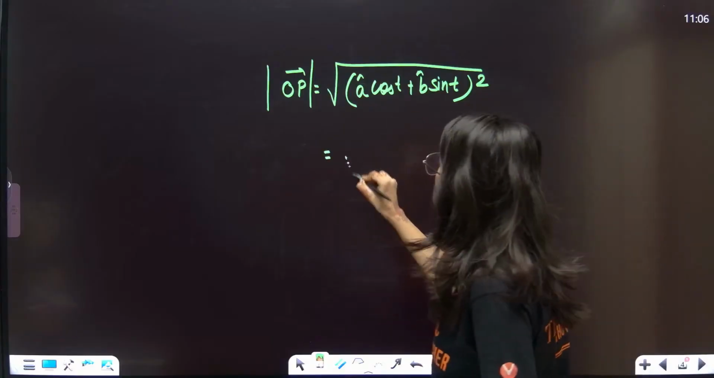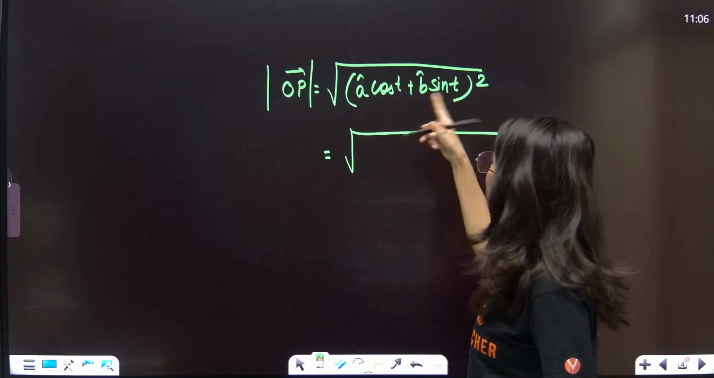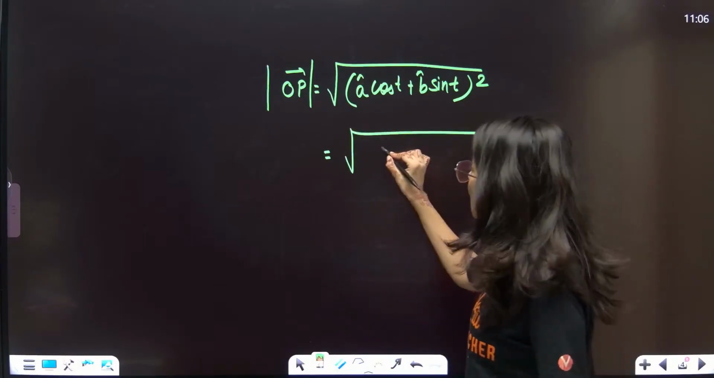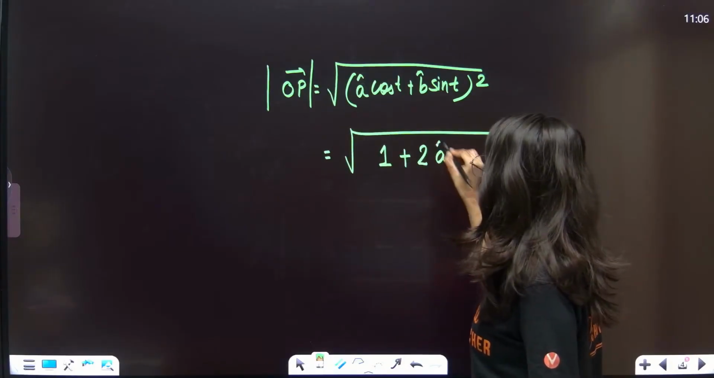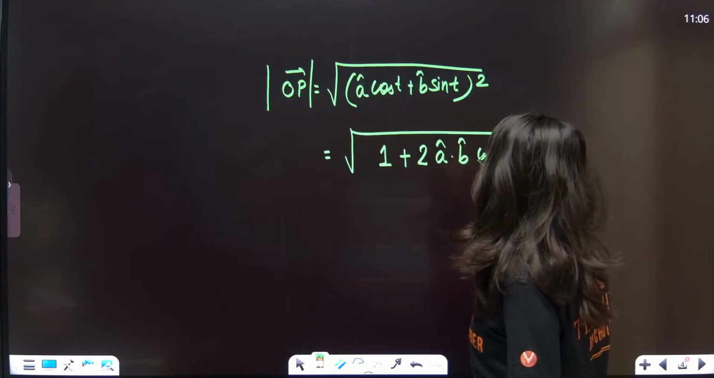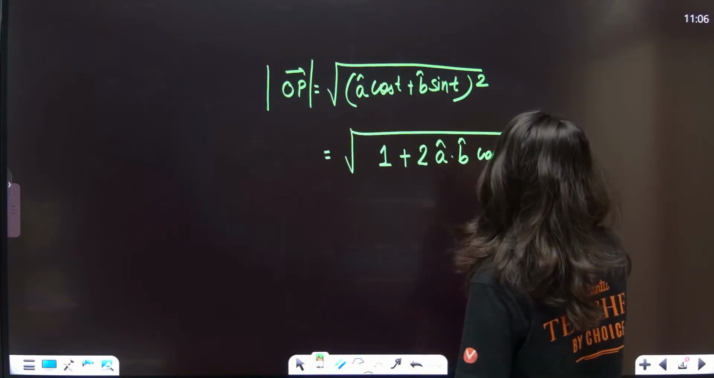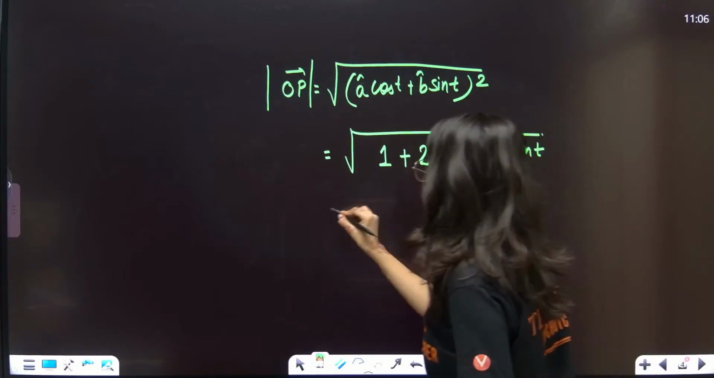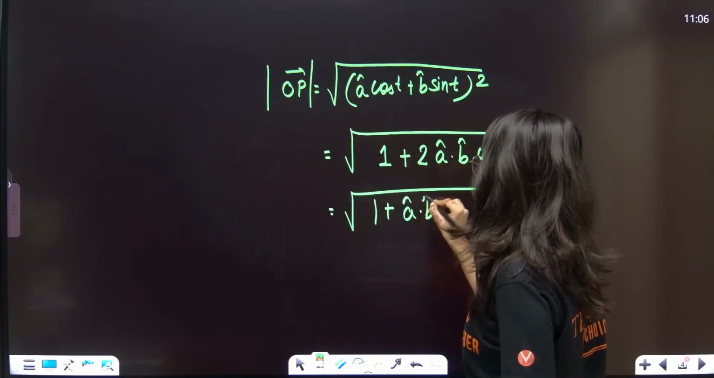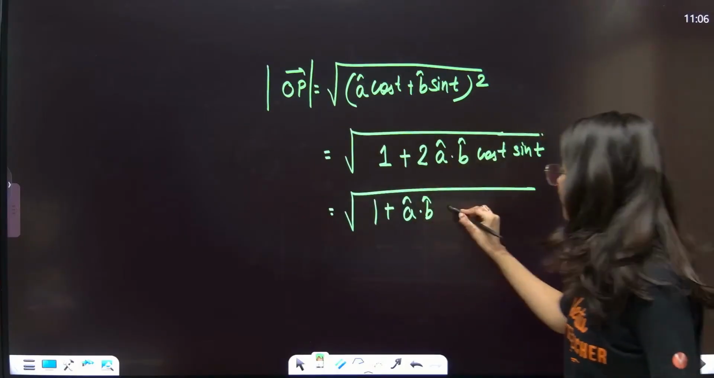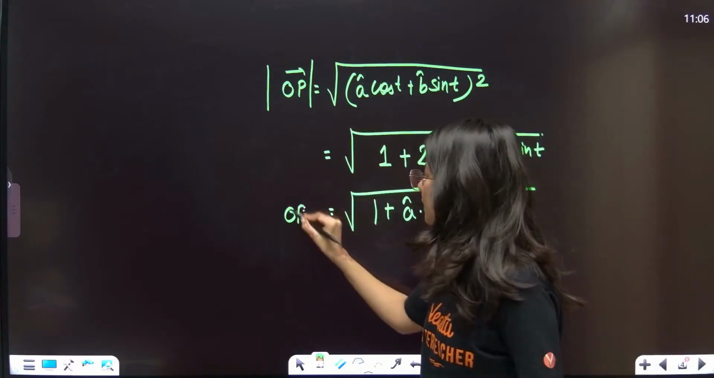Now square root of a squared cos squared t, where a squared is 1, plus b squared sin squared t, so cos squared t plus sin squared t, plus twice a dot b cos t sin t. Cos t multiplied by sin t. So this is the square root of 1 plus a dot b times 2 cos t sin t, which is sin 2t. This is the OP magnitude.